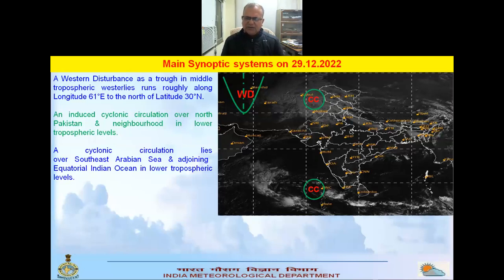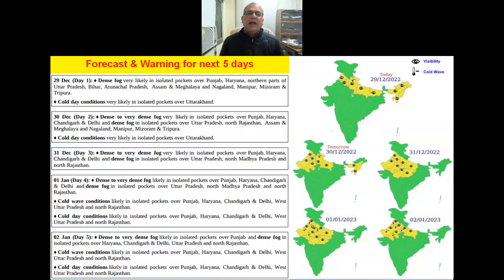And almost we are not expecting any other weather during the week in terms of rainfall or snowfall. And if you talk about the dense fog, cold wave, cold day, so what we are expecting, dense fog we are expecting, you can see from the big figures shown in the circle.